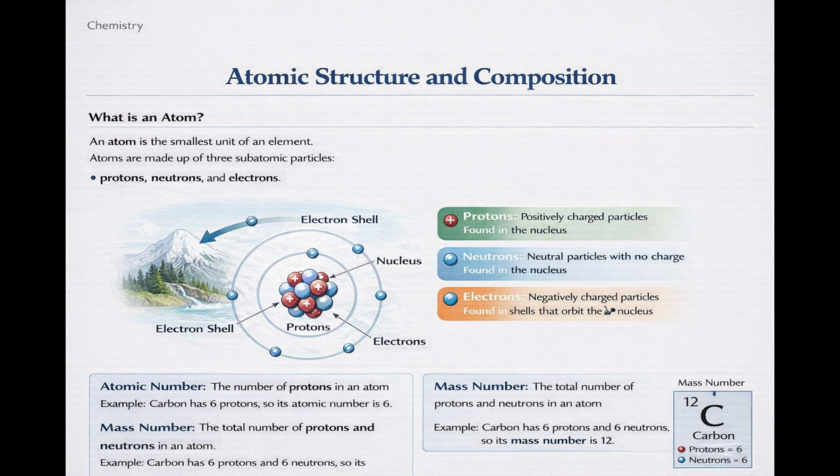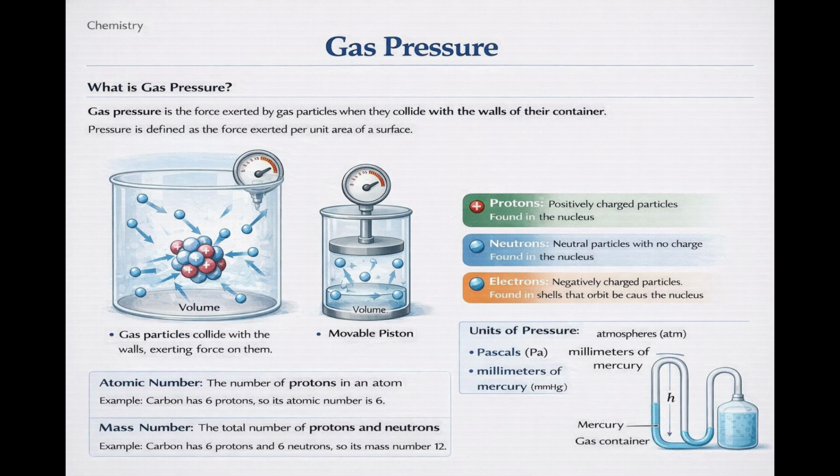Atoms combine with one another to form molecules or compounds. The arrangement of electrons determines how atoms bond and react chemically. Understanding atomic structure helps explain the behavior of elements and compounds in chemical reactions. And now, we dive into gas pressure.